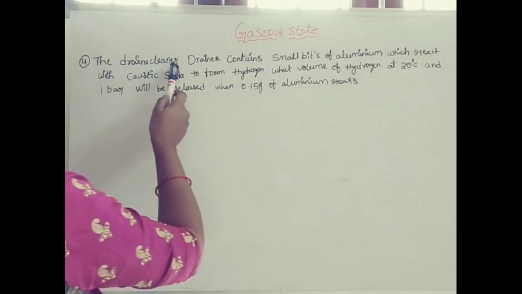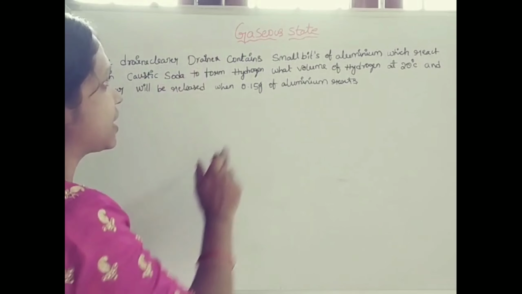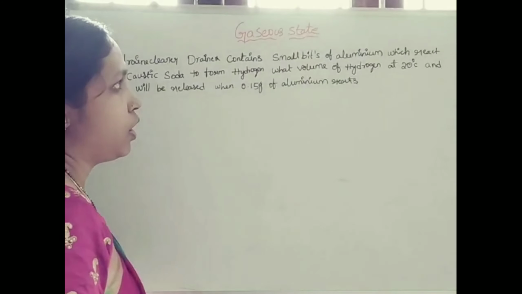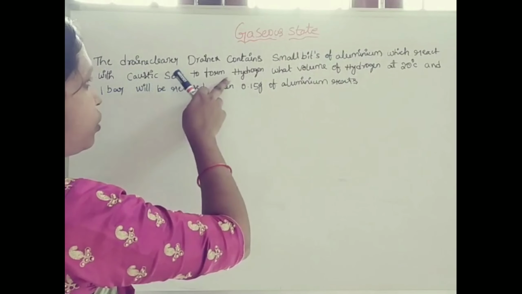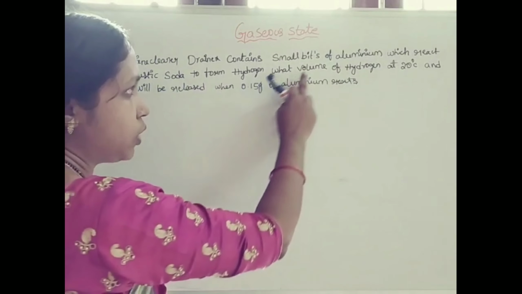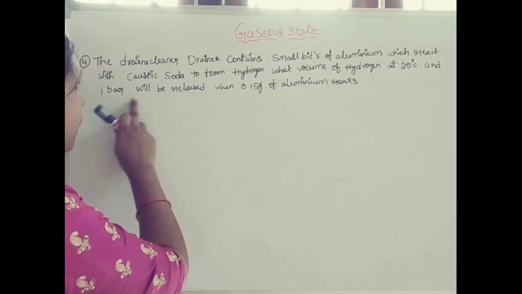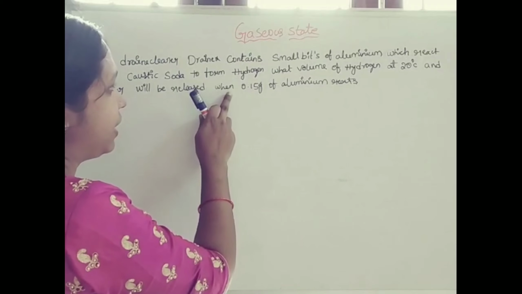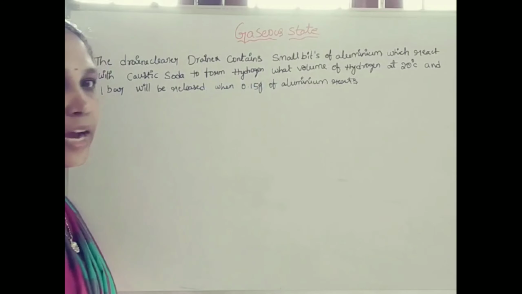A drain cleaner contains small bits of aluminium which react with caustic soda to form hydrogen. What volume of hydrogen at 20 degrees Celsius and 1 bar will be released when 0.15 grams of aluminium reacts?